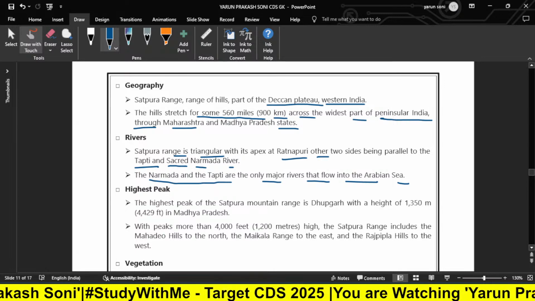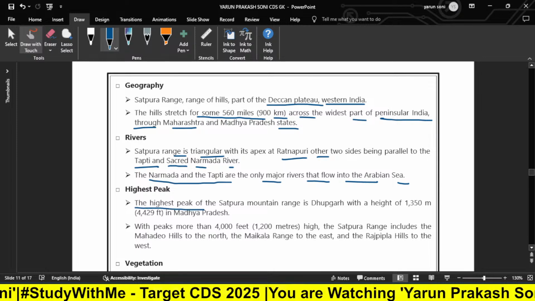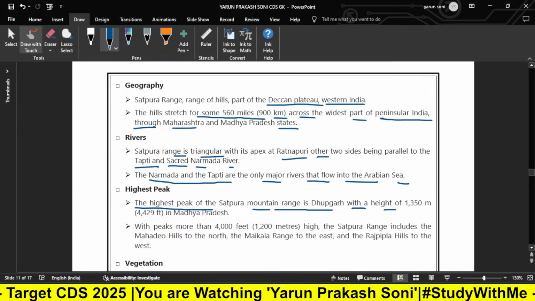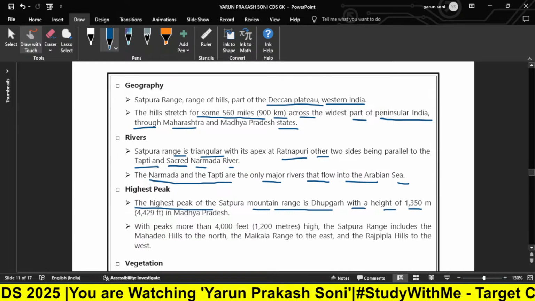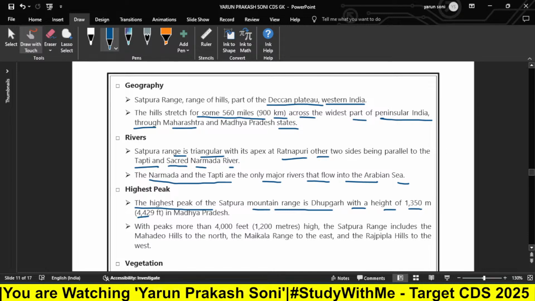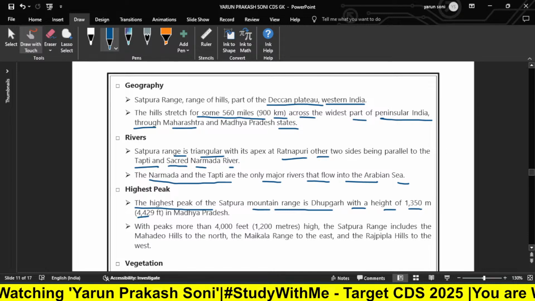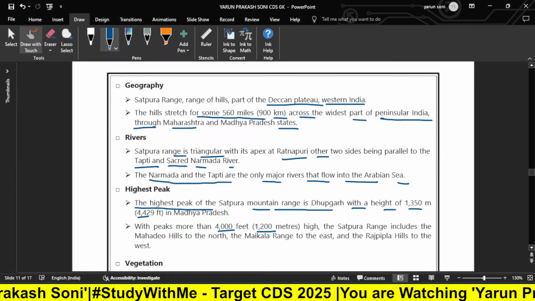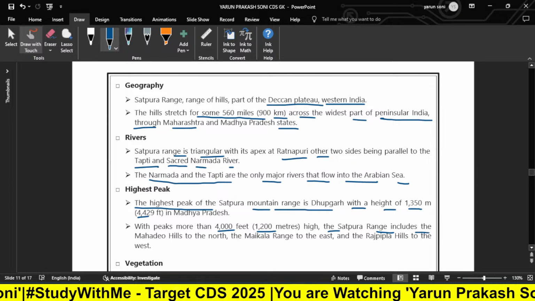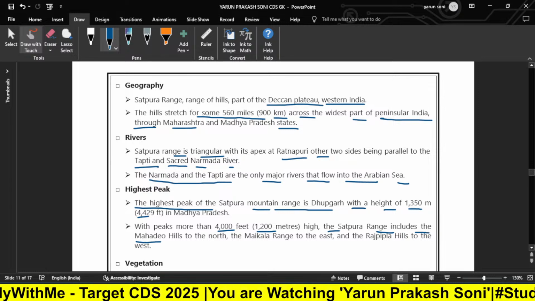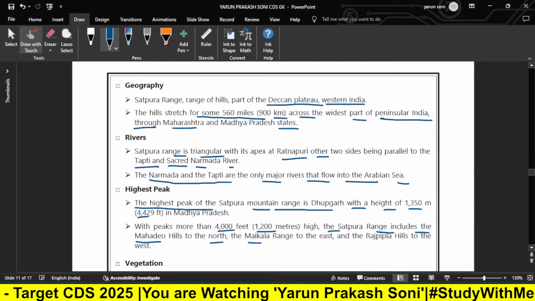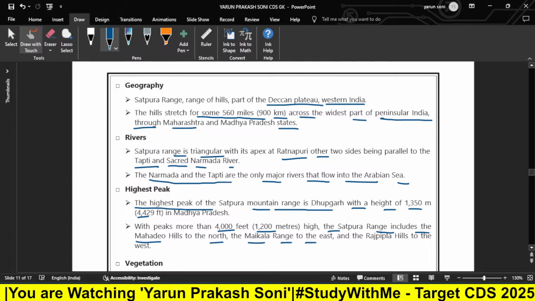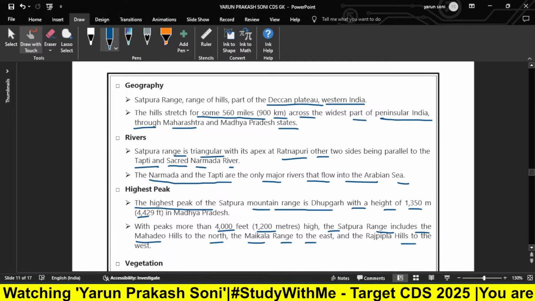Now we have the highest peak. The highest peak of the Satpura mountain range is Dhupgarh with a height of 1,350 meters, or we can say 4,429 feet, in Madhya Pradesh, with peaks more than 1,200 meters high. The Satpura range includes the Mahadeo Hills to the north, the Maikal range to the east, and the Rajpipla Hills to the west.